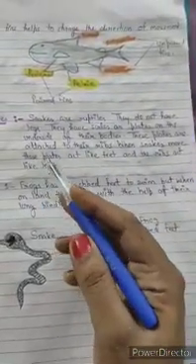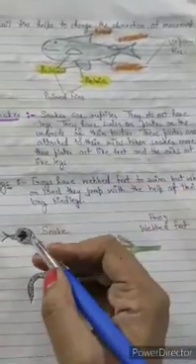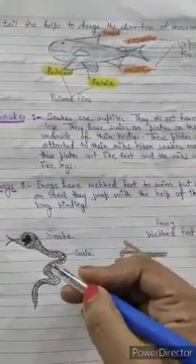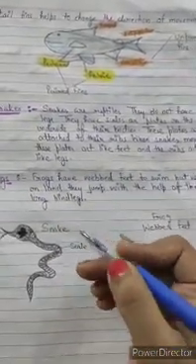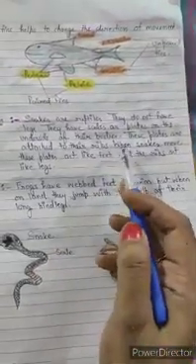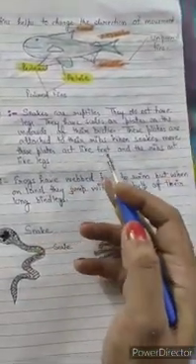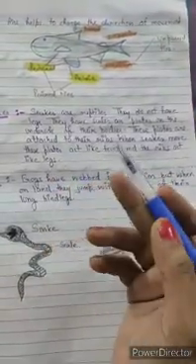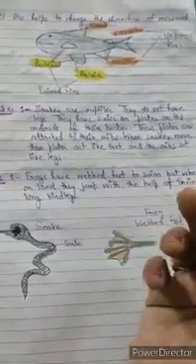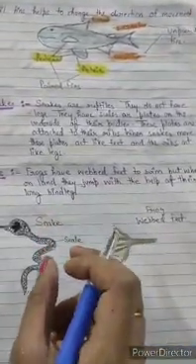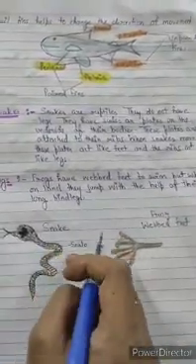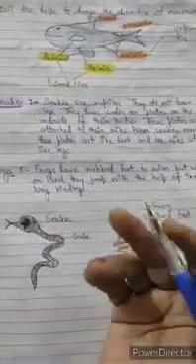When snakes move, these plates act like feet. So the outer skin of the snake's body acts like feet, and the outer skin is called scale. When snakes move, these plates act like feet and ribs act like legs. The ribs present on the inner side of the body act like legs. So basically by using the plates and the ribs, or you can say scales and ribs, the snake moves from one place to another.